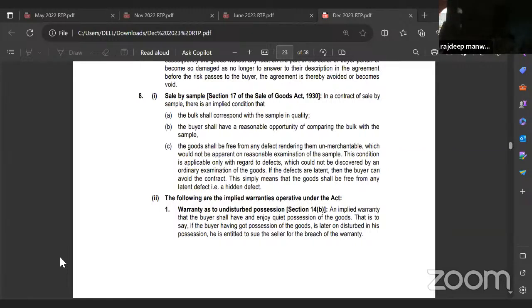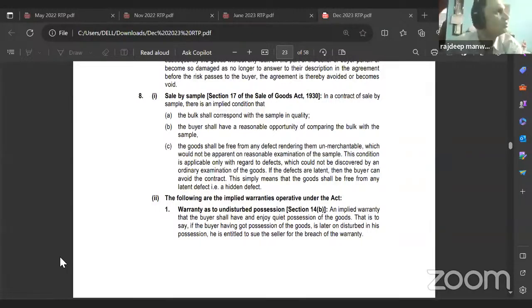You don't have to mention the whole set of implied conditions, such as implied condition as to title of goods, wholesomeness, or merchantability. This is only for sale by sample, so you have to mention only what comes under it, right?